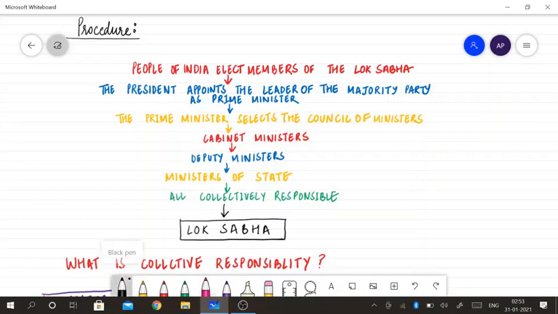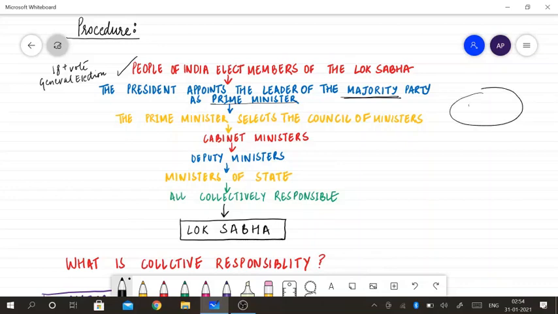We have this general election after every 5 years. Those who are adults above 18 years of age and have their name in the electoral list choose their Lok Sabha member. And the party which has got the absolute majority, the leader of that party is called by the president to become the prime minister. And the prime minister then chooses some of those elected members of the Lok Sabha who come under the council of ministers.